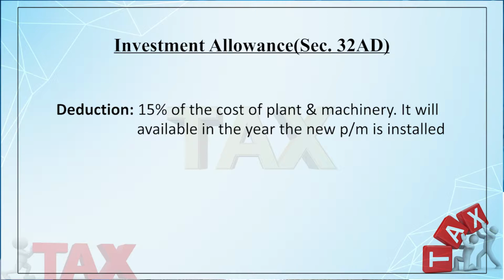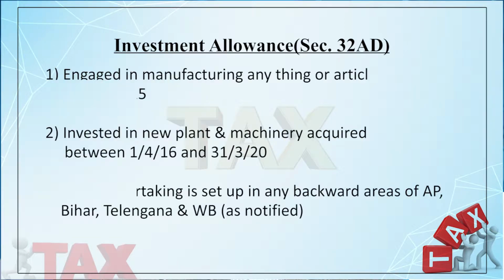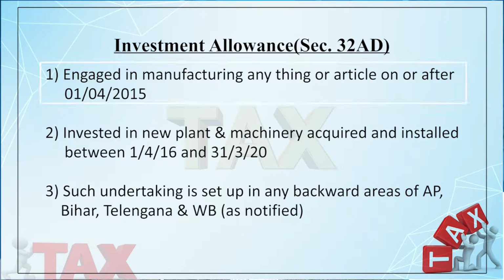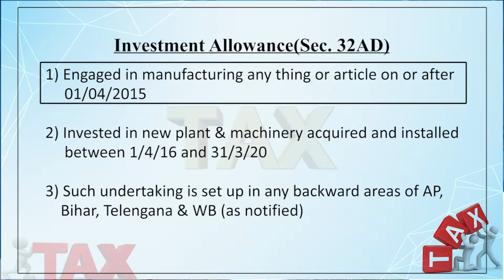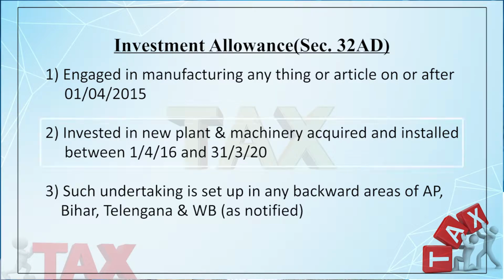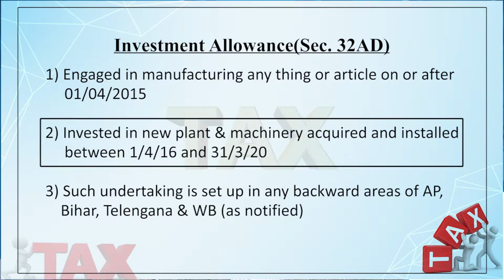In which year will it be allowed? The year in which the new plant has been installed. So, please keep in mind the conditions. What are the conditions? The first condition is that it should manufacture anything or article on or after 1st April 2015. Number 2 condition is that it should purchase and install the new plant between 1st April 2016 to 31st March 2020.